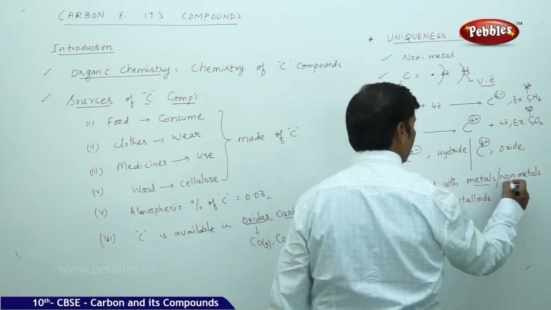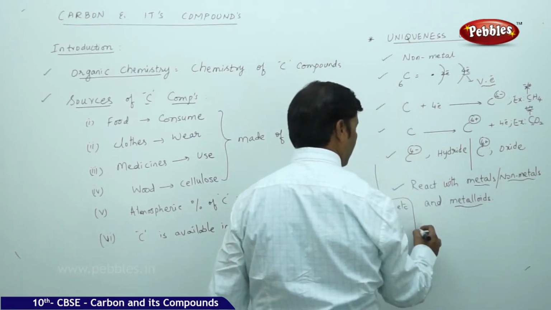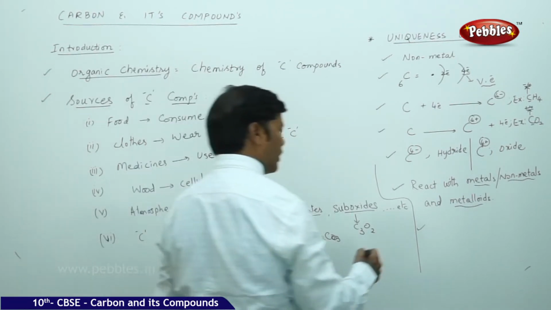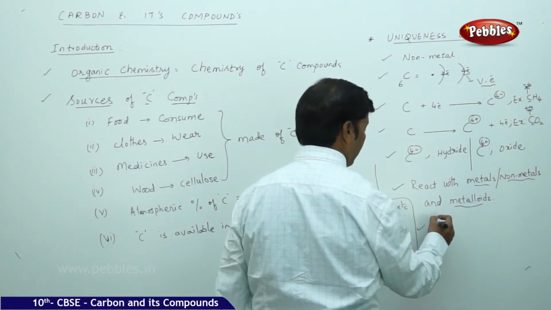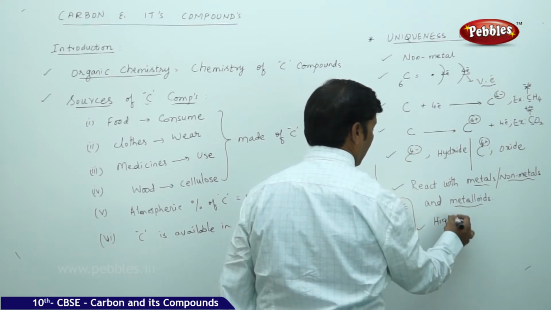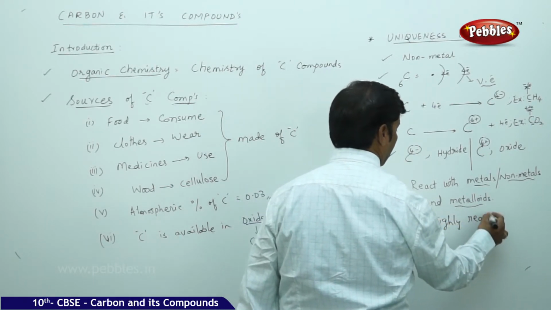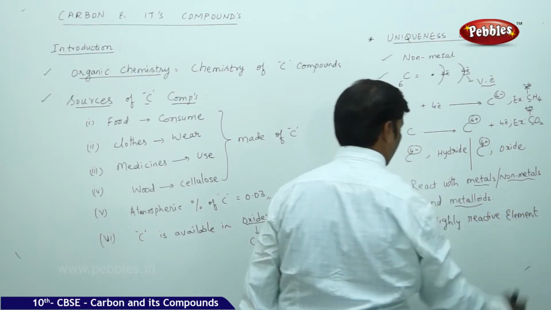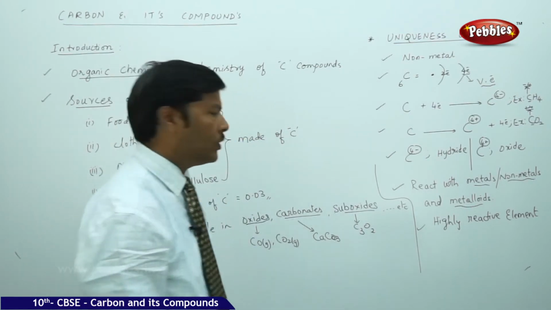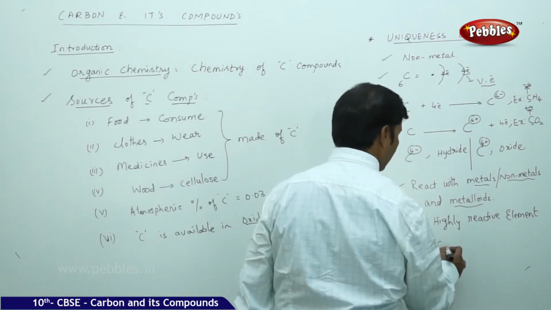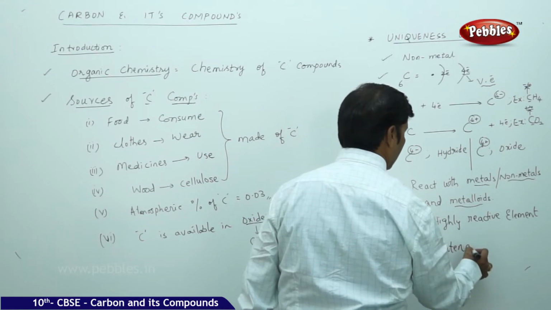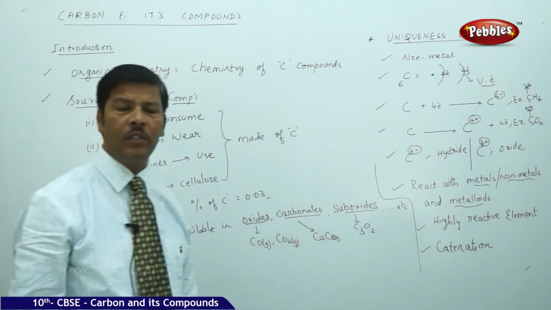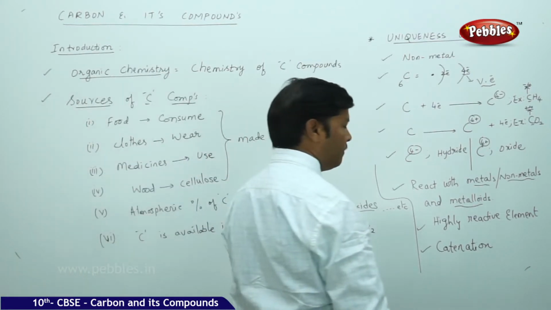It is because carbon is able to react with metals, non-metals, and metalloids that it is a highly reactive element, and it shows an important property called catenation.